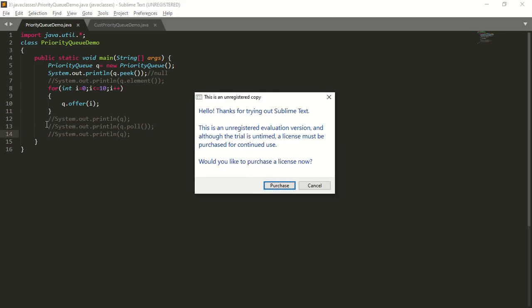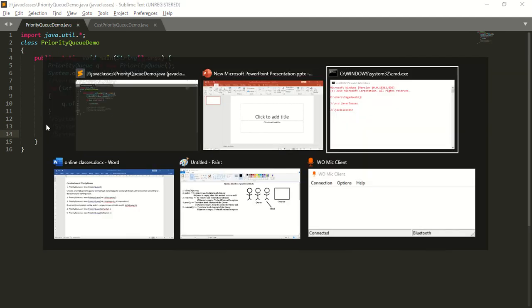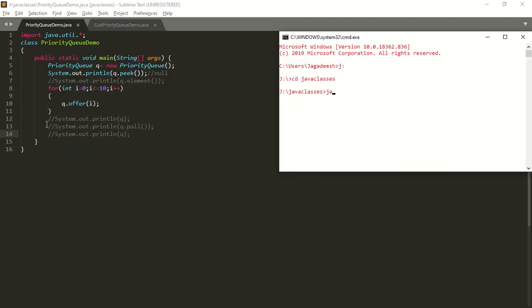Save the program. Compile. So what is the file name? File name is PriorityQueueDemo.java. Next, run the program. So what will be the output? When I run this program, the output will be null.